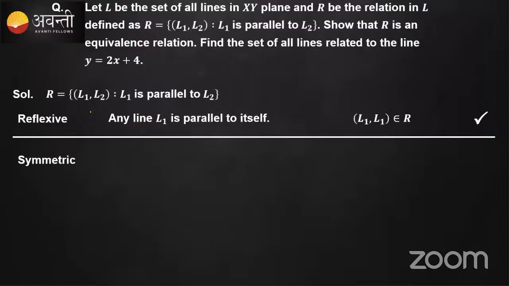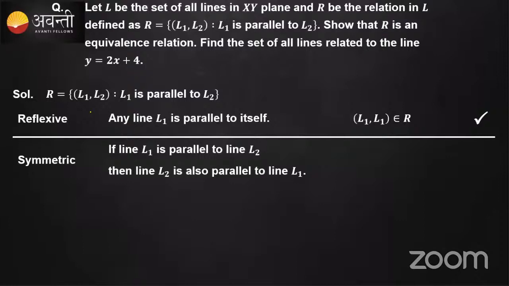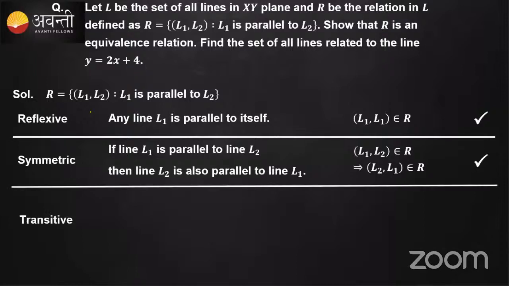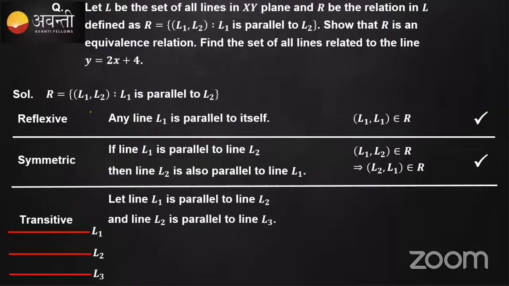Is it symmetric? The next part. If L1 is parallel to L2, can you say L2 is also parallel to L1? If L1 is parallel to the line L2, yes, we can also say that L2 is parallel to L1. Hence the symmetric condition will also be satisfied. That is correct. What about transitive? Here you need to consider 3 lines. If L1 is parallel to L2 and L2 is parallel to another line L3, can you say L1 is parallel to L3?